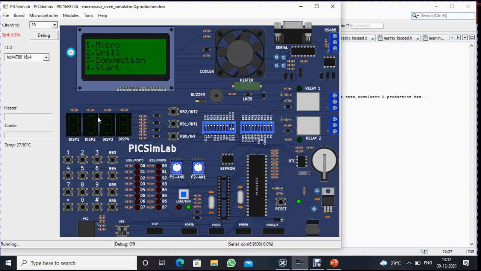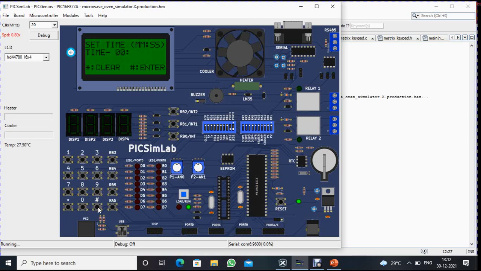To start the grill mode, we need to press key number 2. Here you need to enter the timings to cook the food. It is similar to the micro mode. Now I enter some timing.